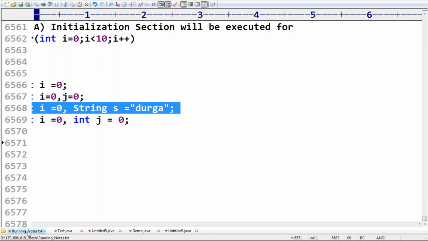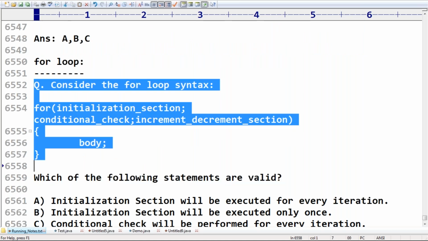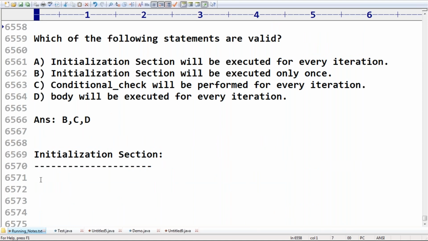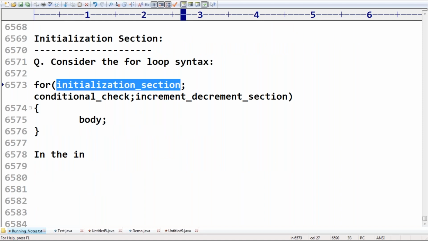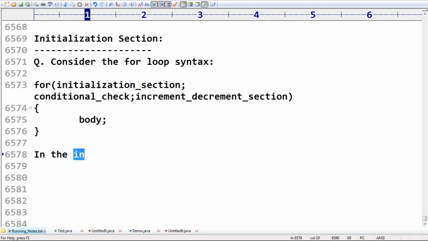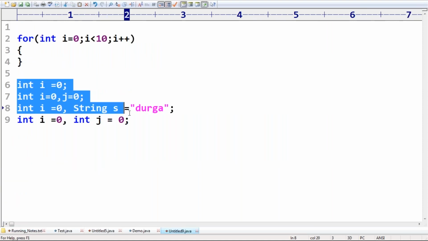Maybe there is a chance this type of question will be asked. In the initialization section, which of the variable declarations are allowed? I'm taking these four options that we have, sir.